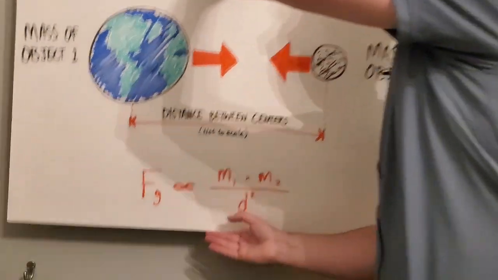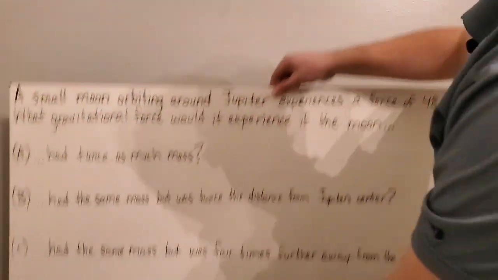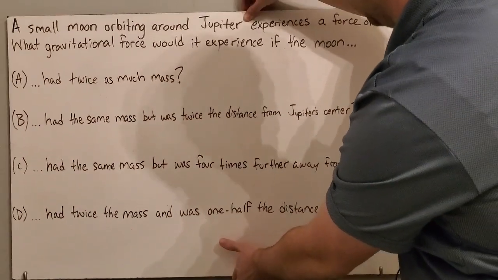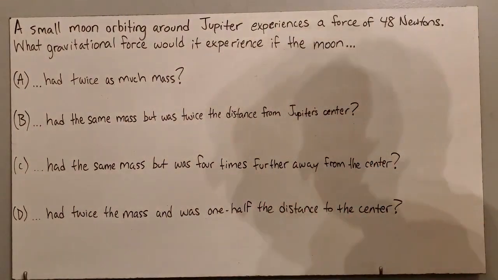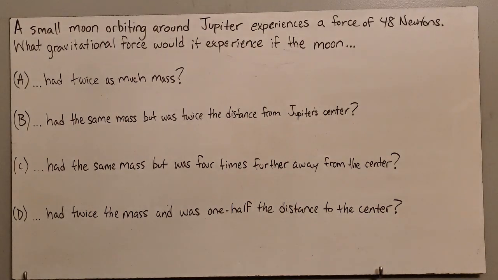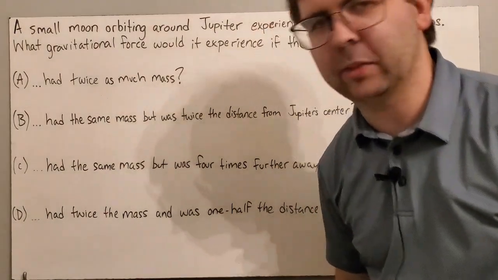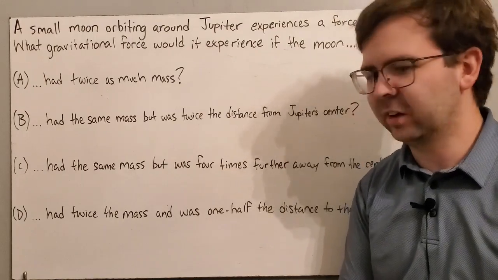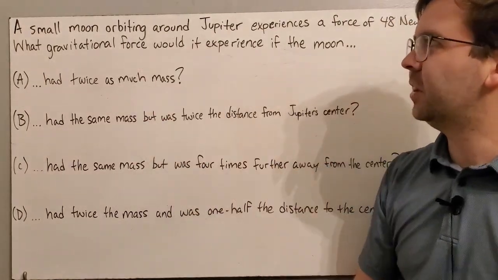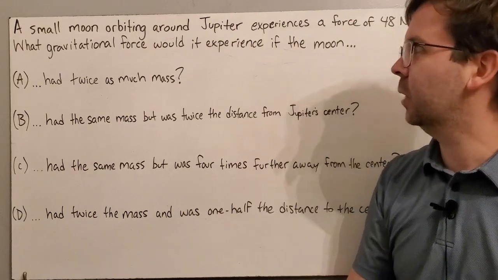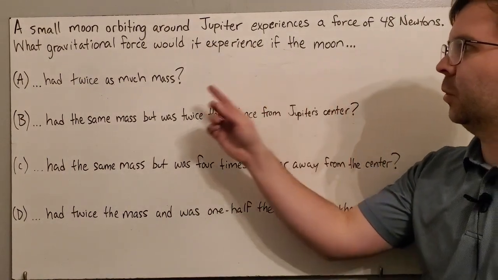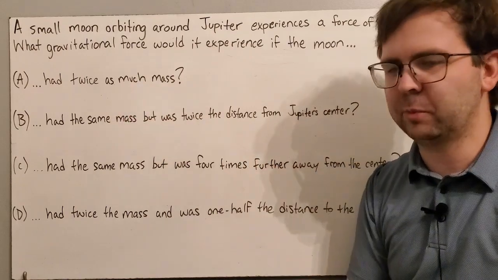Let's look at a few examples of this with some numbers. So let's say you have a tiny moon that orbits around Jupiter, and it experiences a force of 48 newtons. Tiny moon. 48 newtons is not much at all. I just made it this way to make it a simple example here. What gravitational force would this moon experience if the moon, let's say, had twice as much mass?